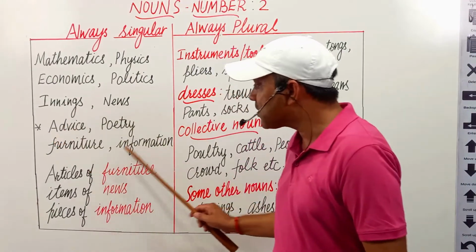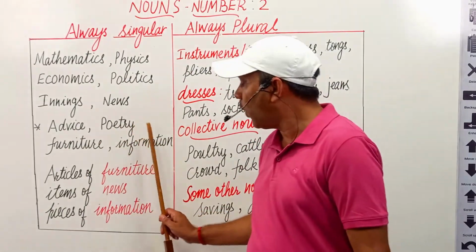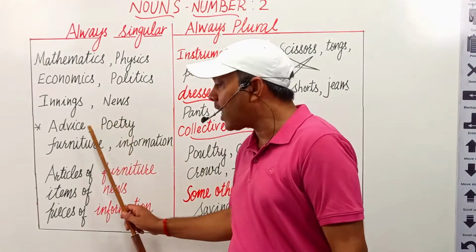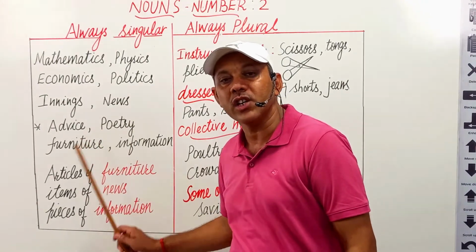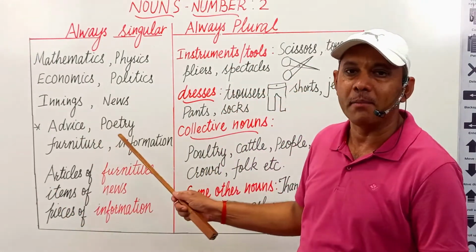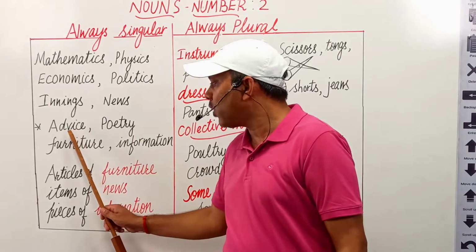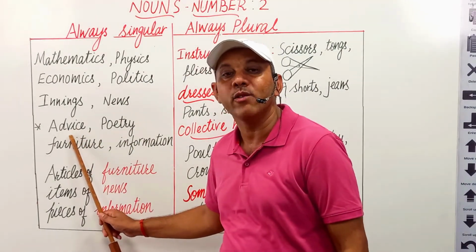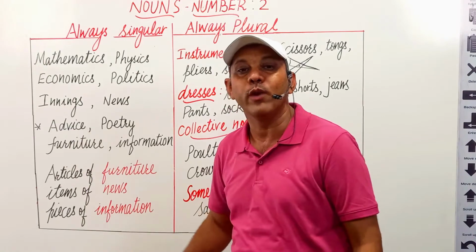Next is advice, poetry, furniture, information. These abstract nouns or common nouns are always singular. They take singular verb with them. For example, I want to give you an advice, not advices.